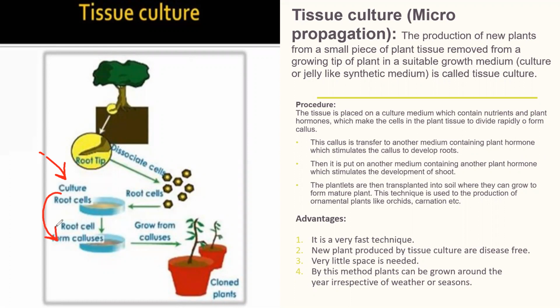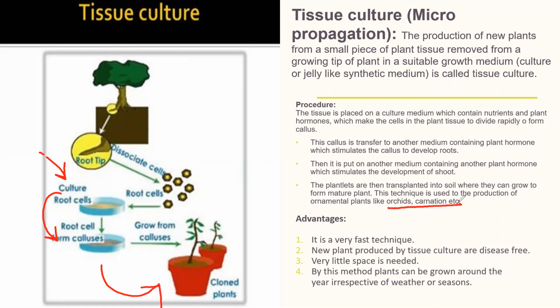Then it is placed on another medium containing another plant hormone which stimulates the growth of stem. The plantlets are then transplanted into soil where they can grow to a mature plant. This technique is used for the production of ornamental plants like orchids, carnation flowers, etc.